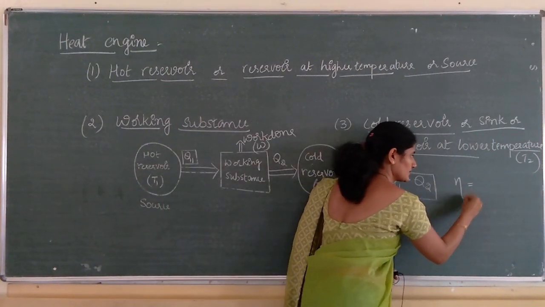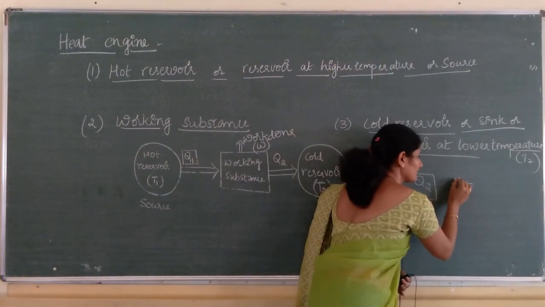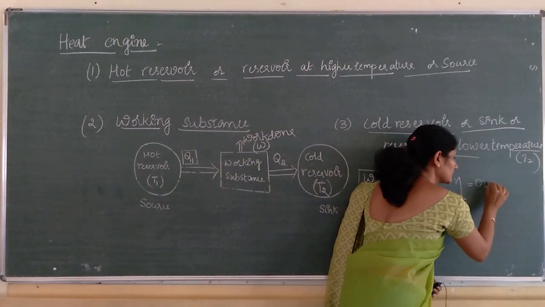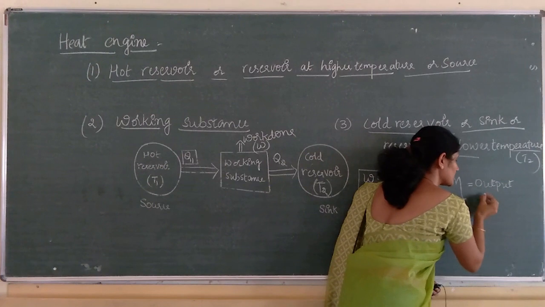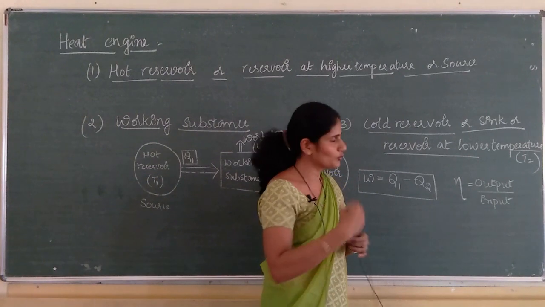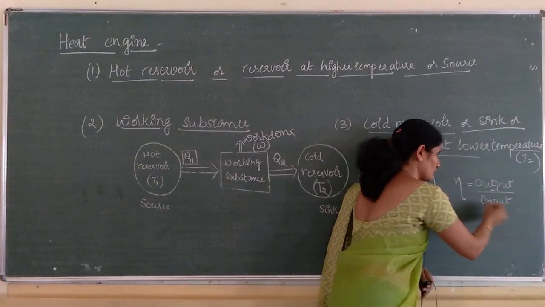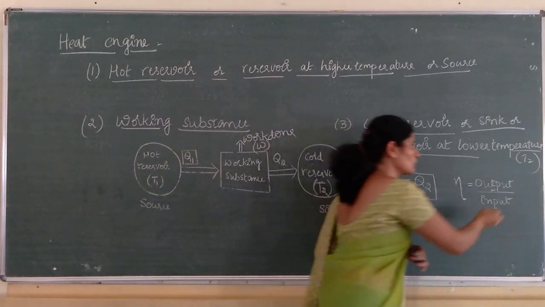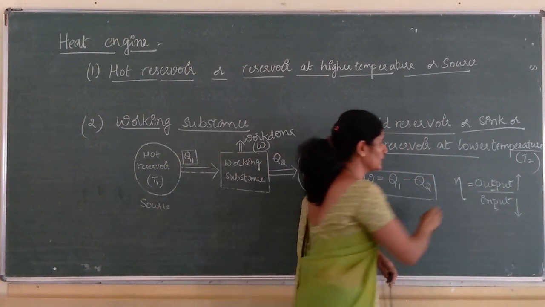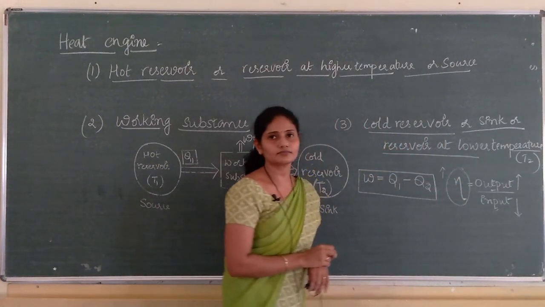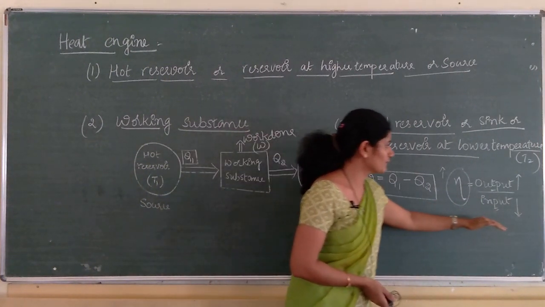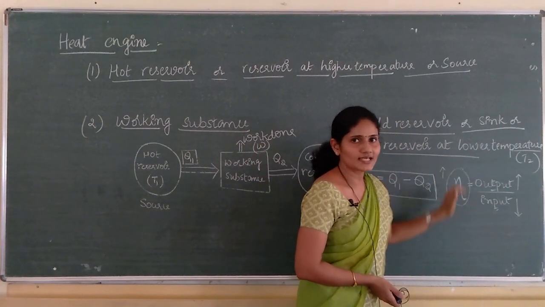Efficiency is equal to output divided by input. The ratio of output and input is the efficiency. Always the output must be high and the input must be low, then only the efficiency is high, because efficiency and input are inversely proportional to each other. If input is more, then the efficiency is less.